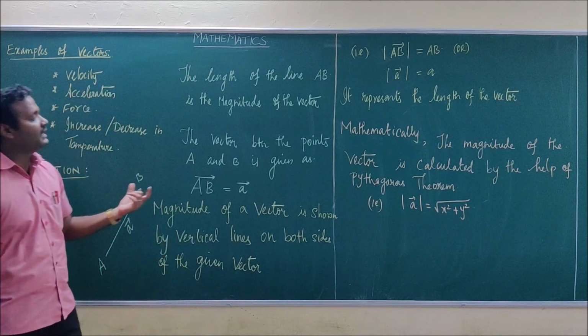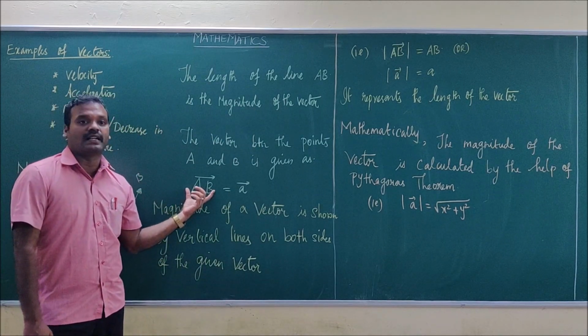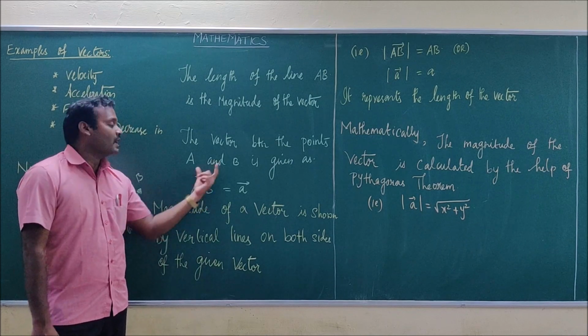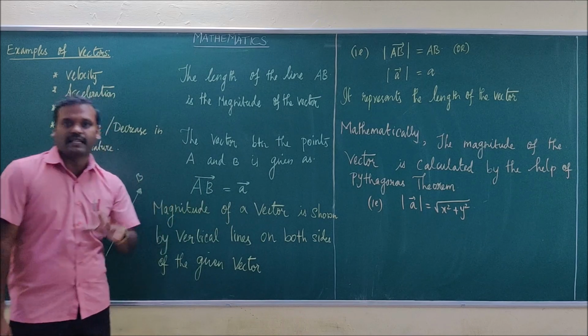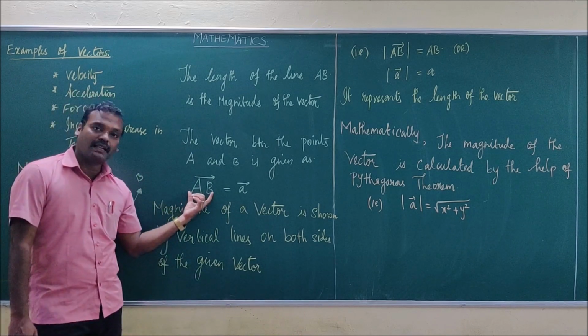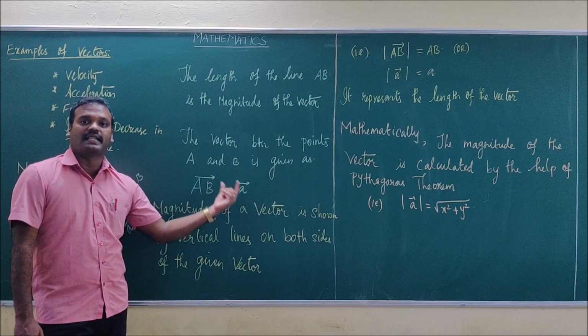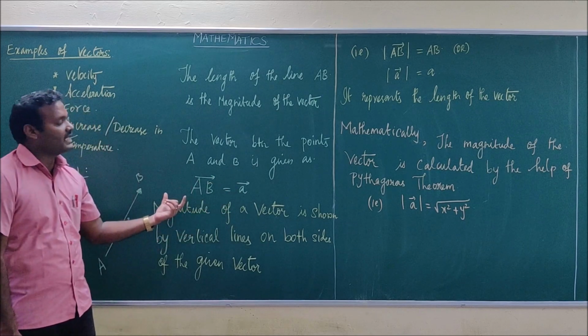The proper way to read this is vector AB and vector A.